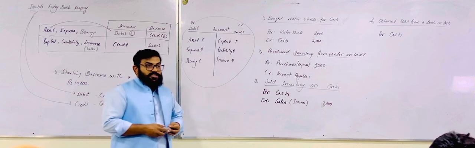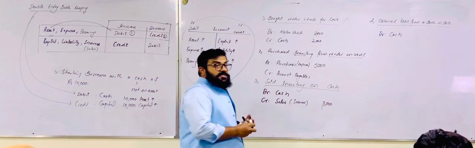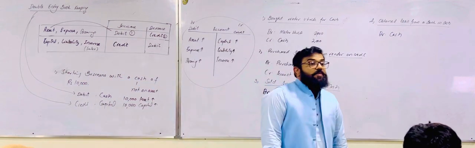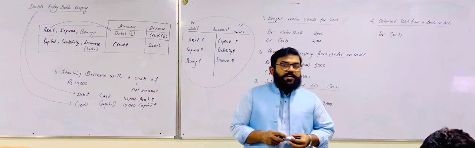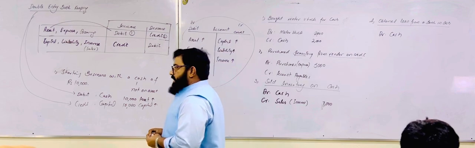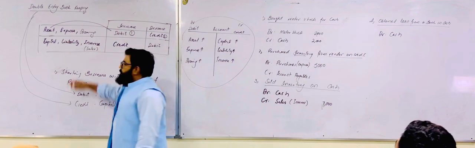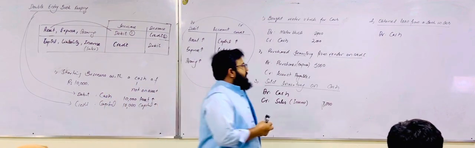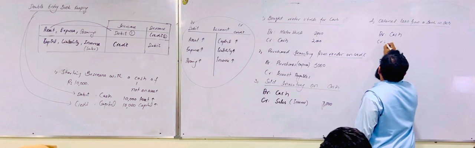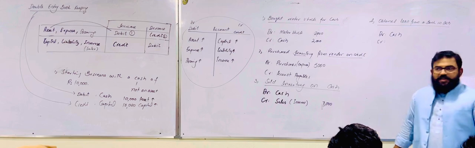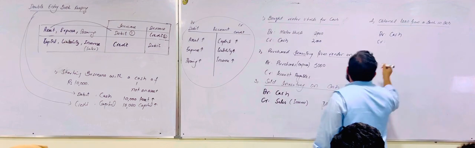This is your obligation, and any obligation is a liability. So the nature of liability is credit. If there is any increase in liability, then it will be credited. So the name of this liability is loan.